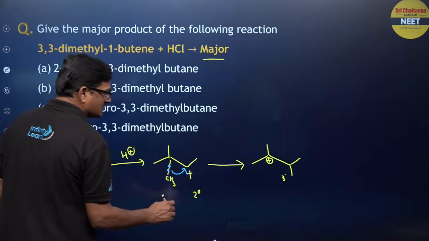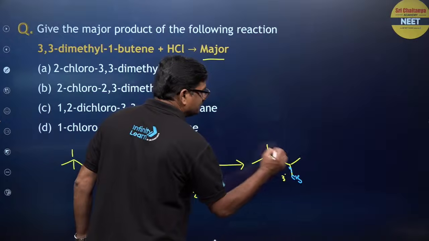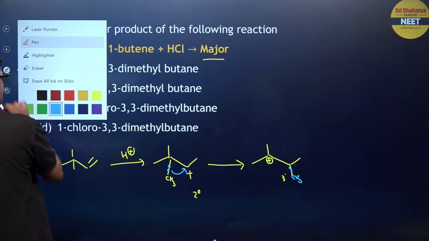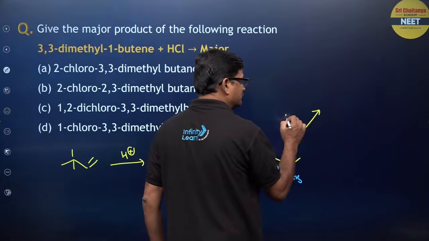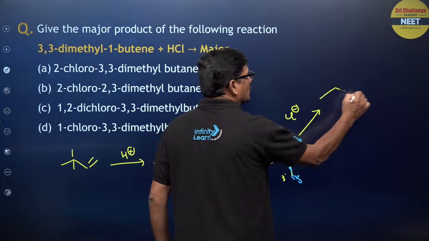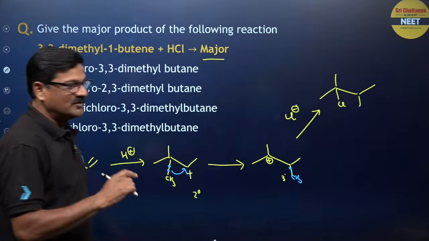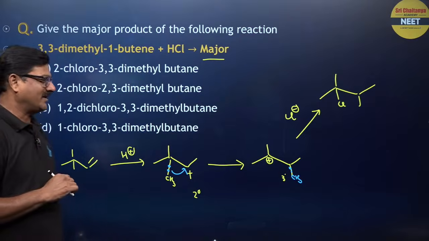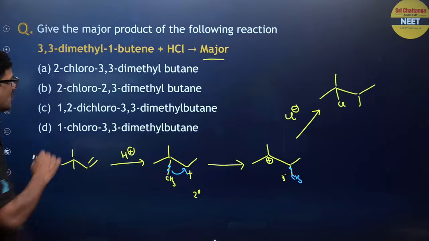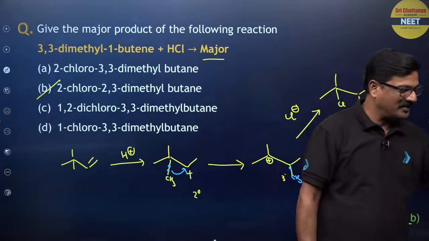So, this is what is called a methyl shift. Okay. Now, this is attacked by Cl minus. You are going to get the product like this, Cl. So, I mean to say 2-chloro-2,3-dimethylbutane.